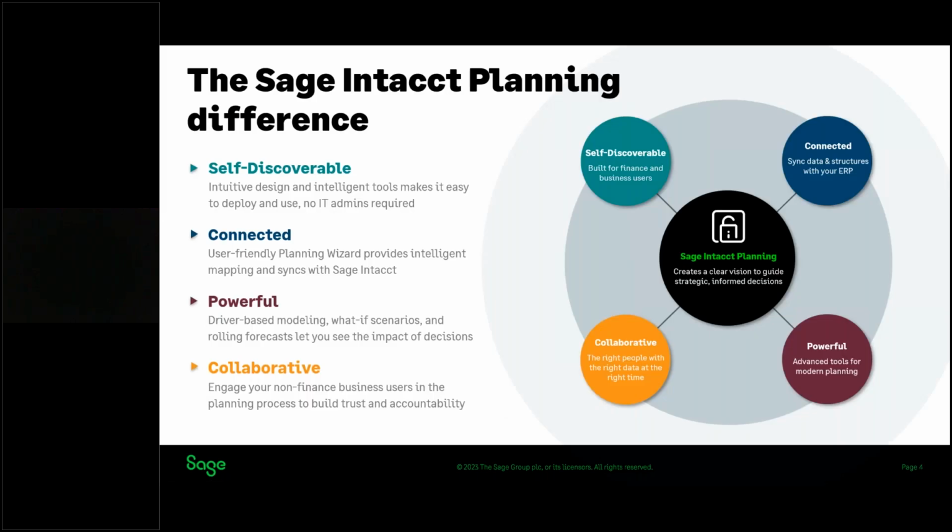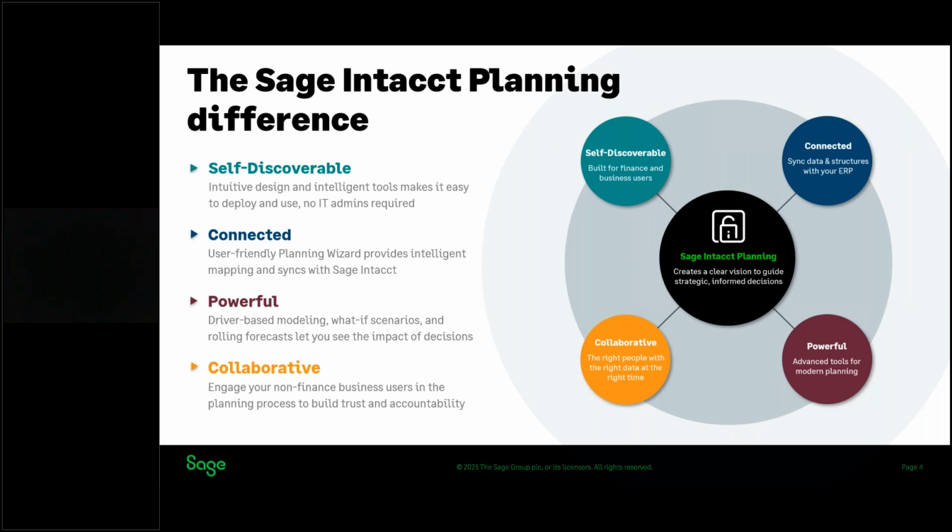Okay. When we think about what sets Sage Intacct Planning apart from other planning software, we lead with these four items: self-discoverable, connected, powerful, and collaborative. What we mean by self-discoverable is the ease of setup and use. Typical planning and budgeting users want a tool that is easy to deploy. The intuitive and user-friendly tools are designed to be fully managed by the finance end user with no need for IT or admins to ever get involved.